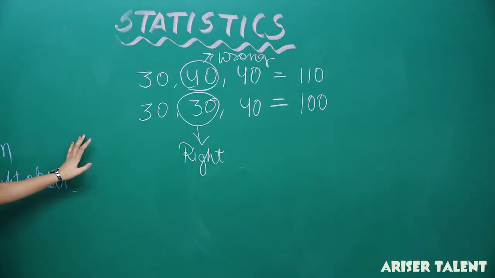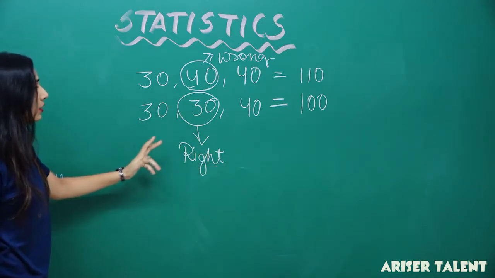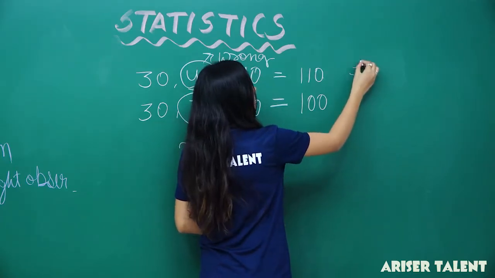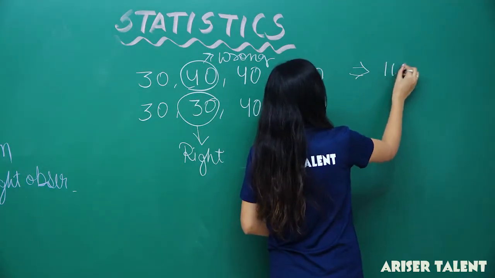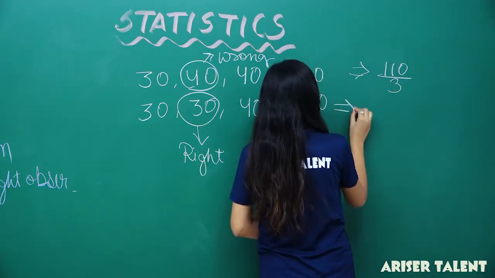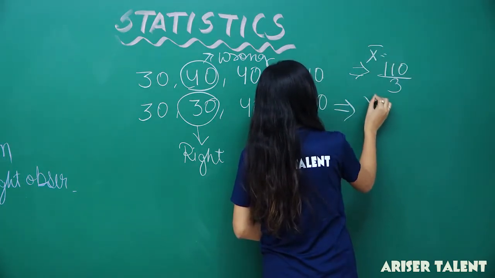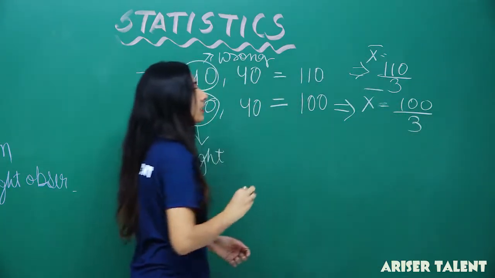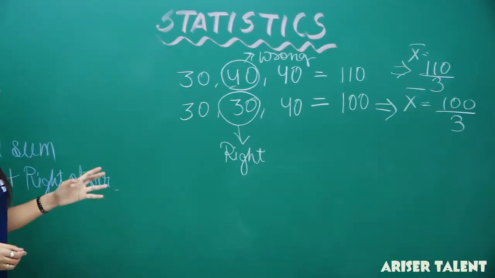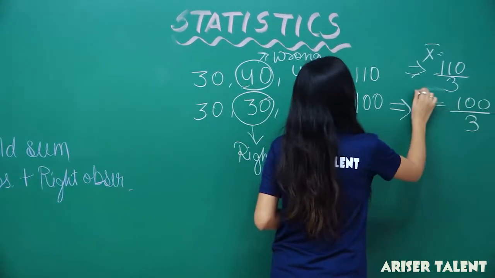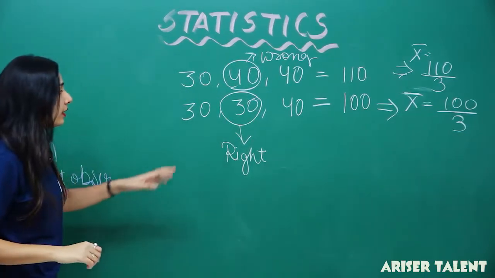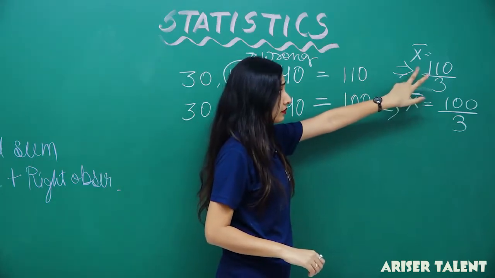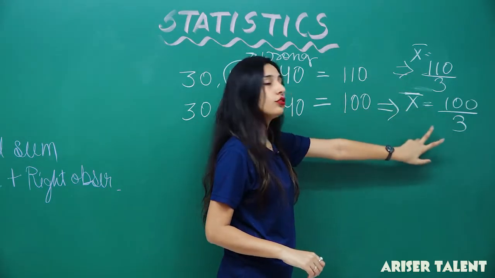Now, what will be the consequences of it? There are 3 observations, so the mean will be 110 by 3 here, and here the mean, x bar, will be equal to 100 by 3. In both cases your mean will be different, right students? Now this is the right value and this is the wrong value. This is your old one, and this is your new one.